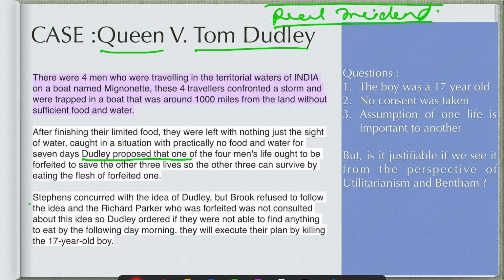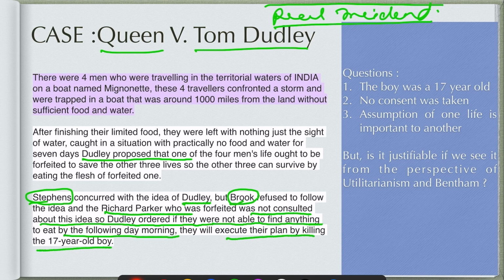Stephens concurred with the idea of Dudley, but Brooke refused to follow the idea, and Richard Parker, who was to be forfeited, was not consulted about this idea. Dudley ordered that if they were not able to find anything to eat the following morning, they would execute their plan by killing the 17-year-old boy, who was Richard Parker.